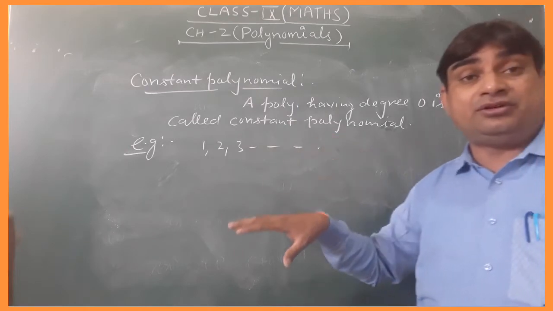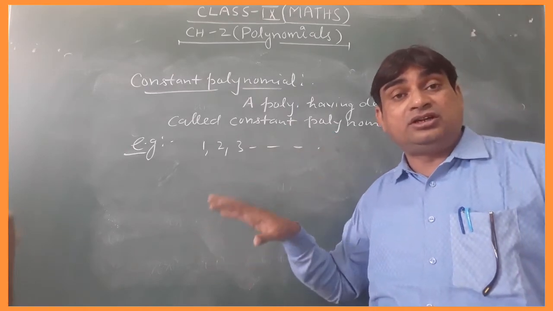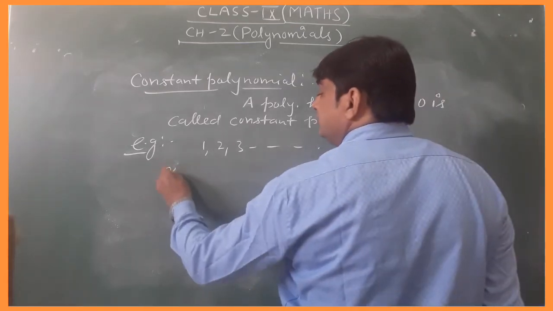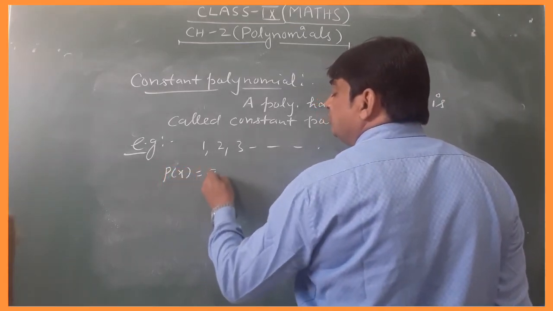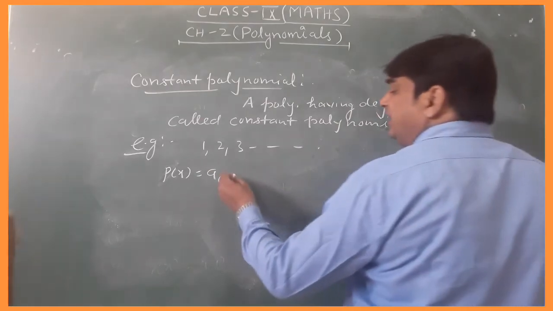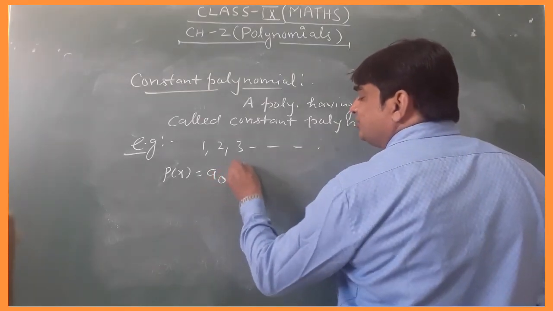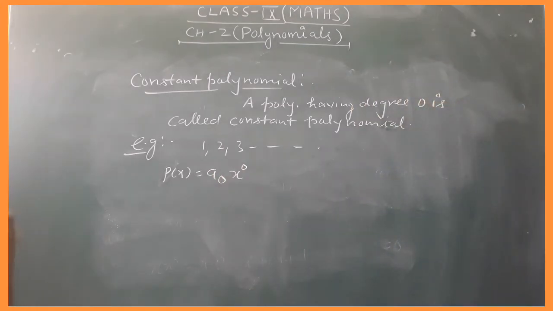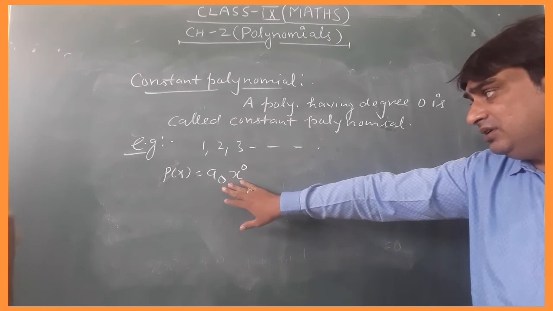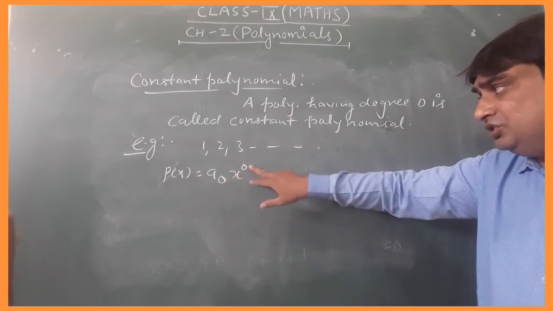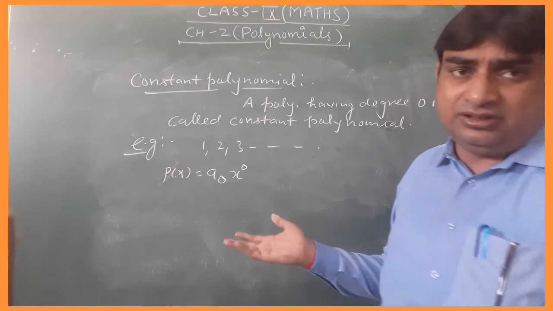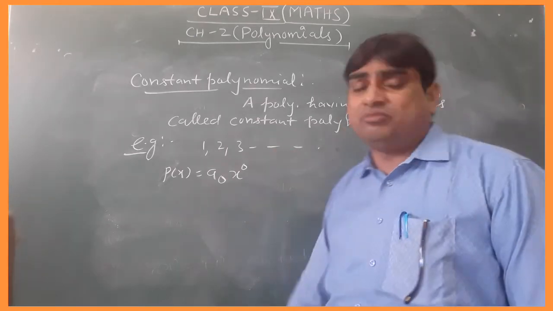Already we have discussed the definition of polynomial, like p(x) is equal to a naught. So here, students, the degree is what? x to the power 0. That is called a constant polynomial. So the degree is 0. It means constant, and constant means no variable here.